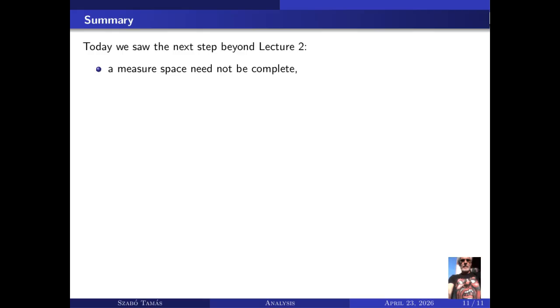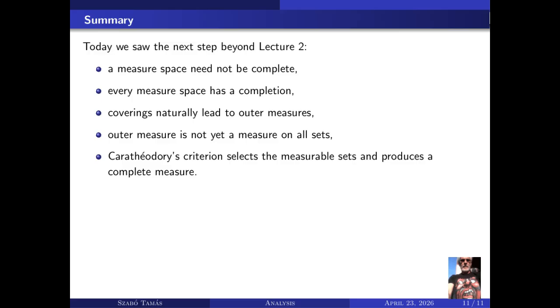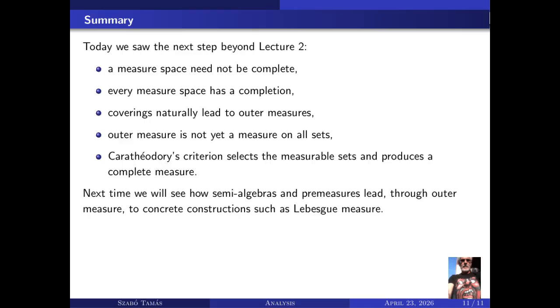Summary. Today we saw the next step beyond Lecture 2. A measure space need not be complete. Every measure space has a completion. Coverings naturally lead to outer measures. An outer measure is not yet a measure on all sets, and Carathéodory's criterion selects the measurable sets and produces a complete measure. Next time we will see how semi-algebras and pre-measures lead through outer measure to concrete constructions such as Lebesgue measure.